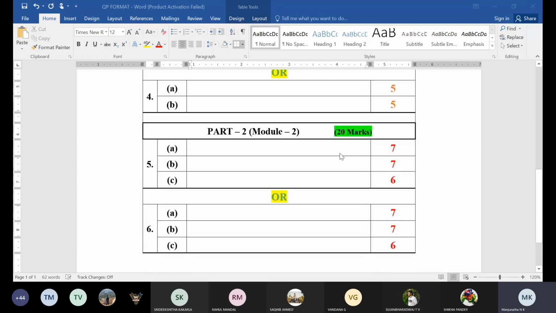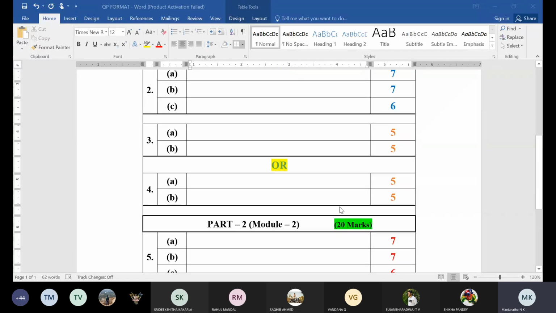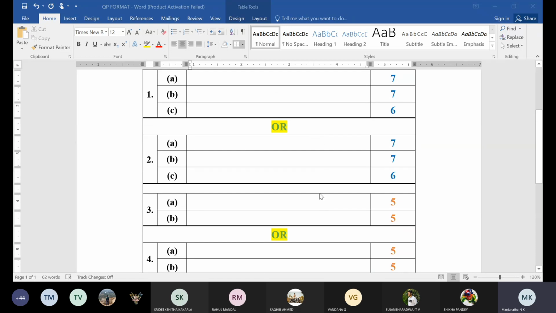Then the remaining 20 marks you will get from module 2. Question number 5, question number 6, ABC, totally 20 marks. Here also you will get 2 questions from corrosion, 1 from metal finishing, or 2 from corrosion, 1 from metal finishing. It is clear, 20 marks questions you will get from corrosion and metal finishing, and 30 marks from electrochemistry and battery technology. So accordingly you should read well without fail to score good marks in your IA.